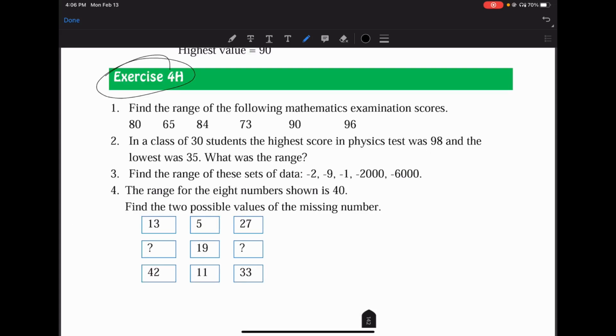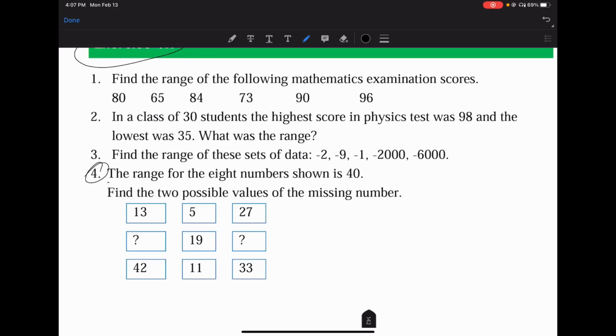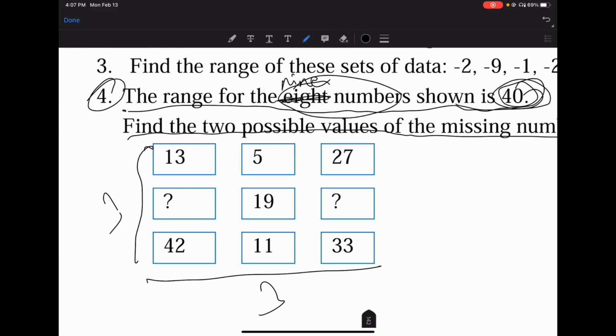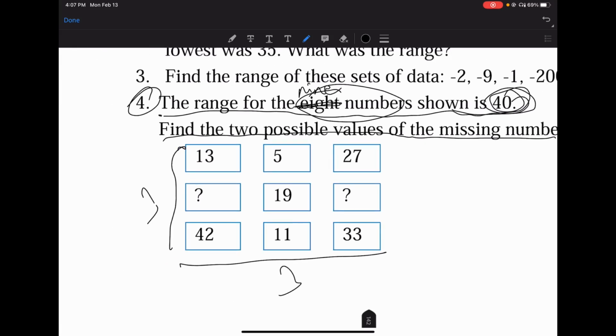እስቲ ኤክሰርሳይዝ 4 እንሞክር። The range of the 8 numbers shown is 40. ማስተዋል ያለባችሁ ነገር 8 ቁጥሮች አይደሉም፣ እዚህ 9 ቁጥሮች ናቸው። እዚህ 3 አሉ፣ እዚህ 3 አሉ፣ 3 ሲባዛ 3 9 ነው። ስለዚህ እቺ 8 ሳትሆን 9 ነች ማለት ያለባት። The range of the 9 numbers shown is 40. Find the two possible values of the missing numbers.